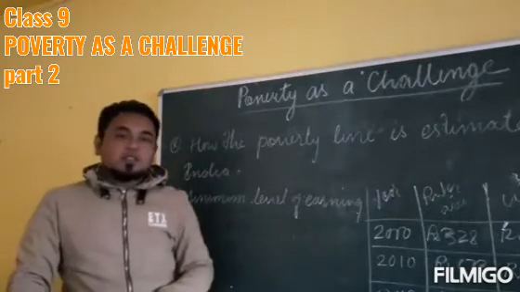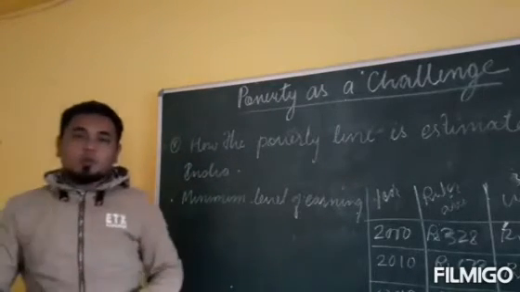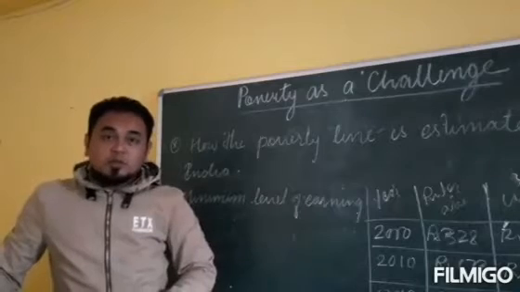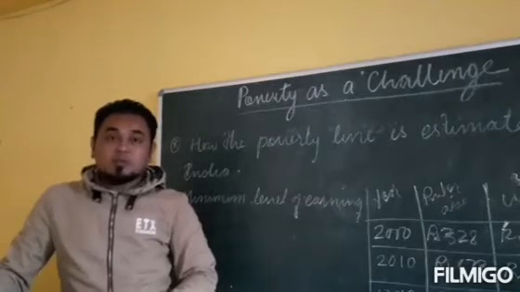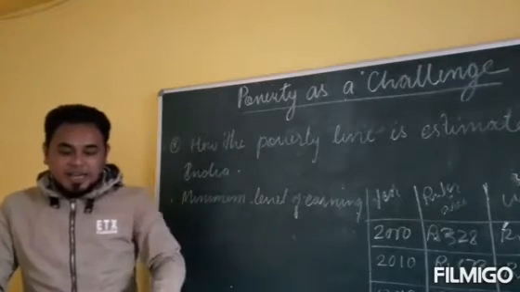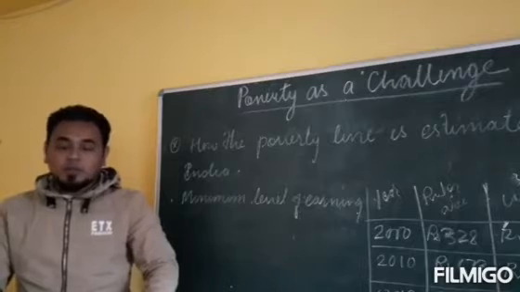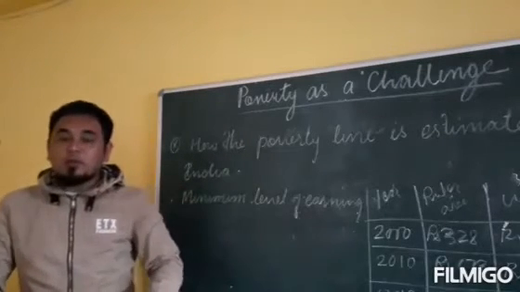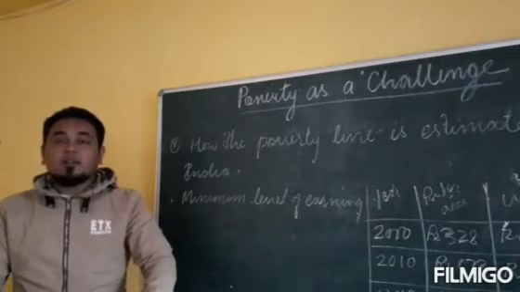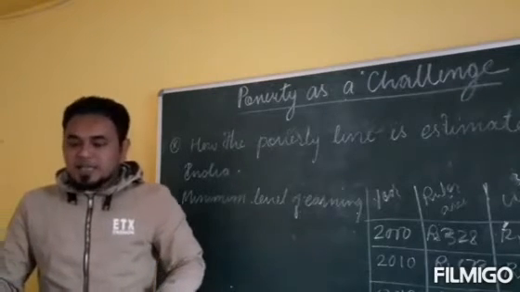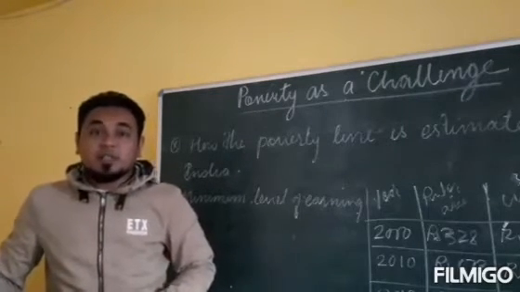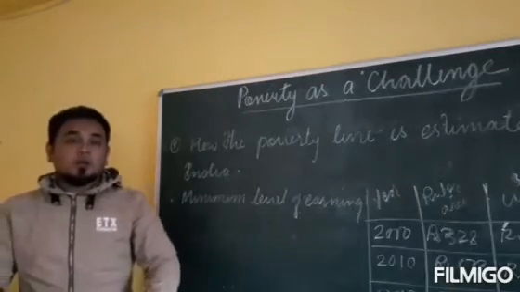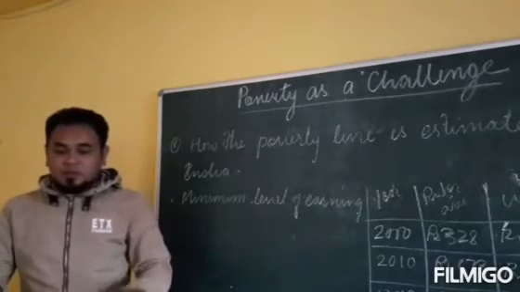Welcome students, this is the second part of my video on poverty as a child. In the first part of the video we discussed the meaning of poverty and some indicators of poverty. In this part we will discuss the poverty line and how the poverty line is estimated in our country, India. Okay, so let's get started.